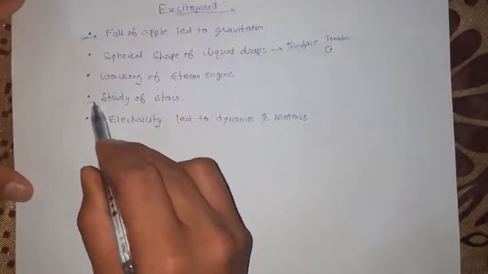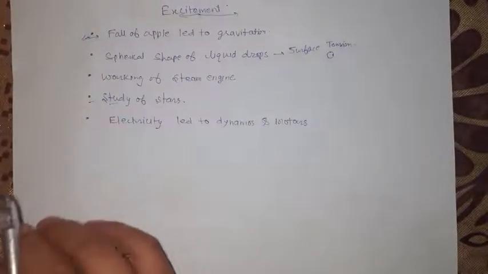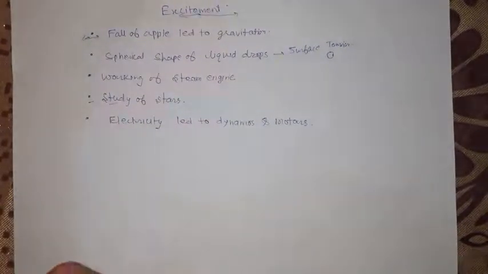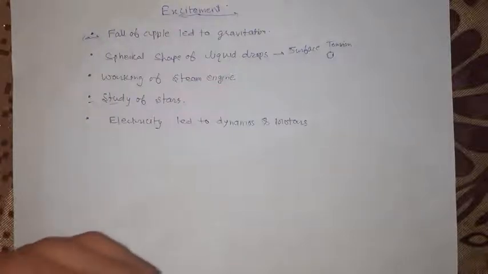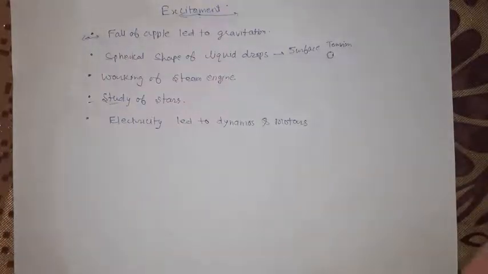Now, the study of stars is also one of the excitements of physics, students, because you know that in the sky there are stars of different sizes, and they have different colors. That is the excitement here. Why is there a different color of these stars in the sky?